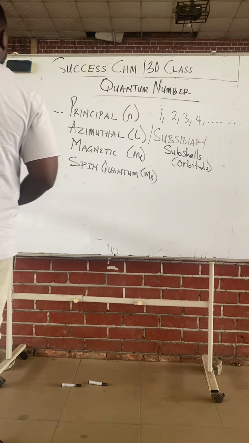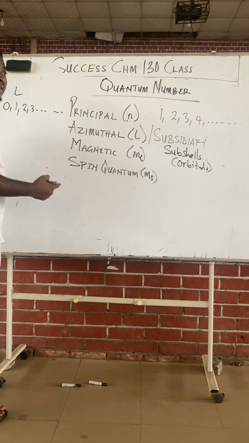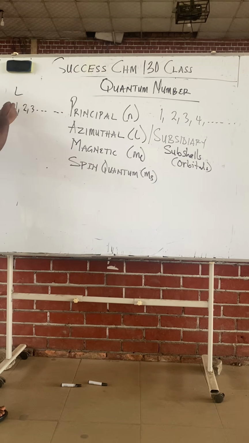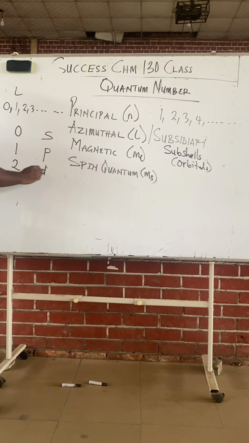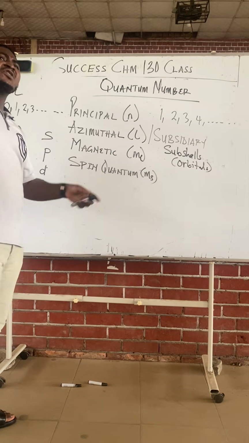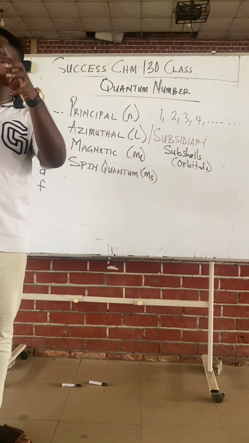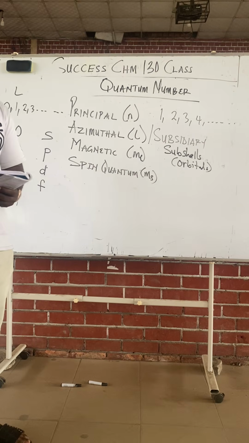The azimuthal symbol is L, right? The value of L ranges from 0, 1, 2, 3. Class, if someone has an azimuthal quantum number of 0, I can predict the orbital it belongs to: it belongs to S. If the azimuthal quantum number is 1, P. Azimuthal of 2, D. Azimuthal of 3, F. So each azimuthal quantum number gives us information about the orbital orientation of that particular constituent.